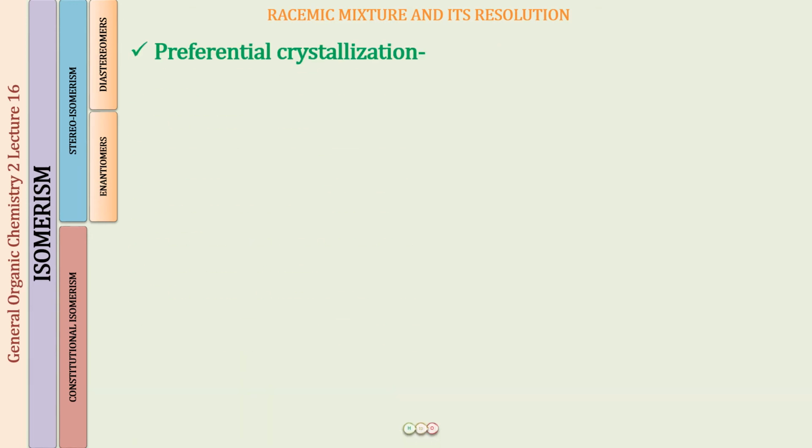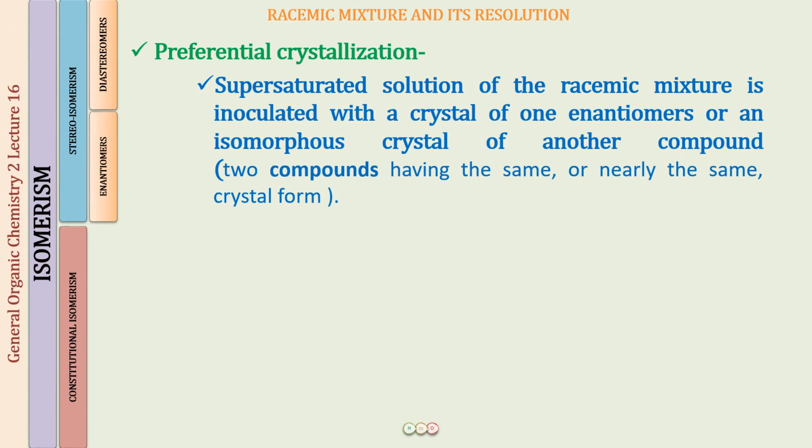So the next method is preferential crystallization. What do we do with this? Well, first of all, we take a supersaturated solution of a racemic mixture. We inoculate it with a crystal of one of the enantiomers. Just drop one crystal of one of the enantiomers. It can be the plus enantiomer or the minus, any one. You are taking a crystal of that and putting it in the supersaturated solution of the racemic mixture.